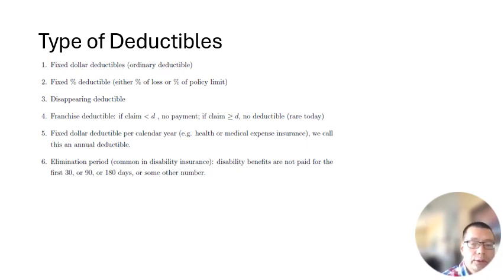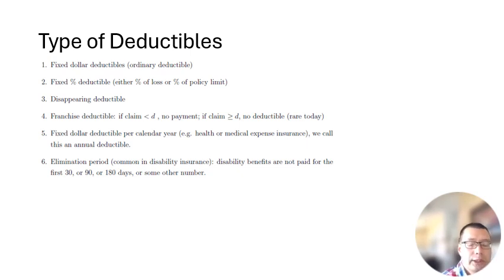And then fixed dollar deductible per calendar year. This is usually used for health or medical expense insurance. We call this annual deductible. And the last one, elimination period, is commonly used in disability insurance or health insurance too. Disability benefits are not paid for the first 30, 90, or 180 days or some other number.